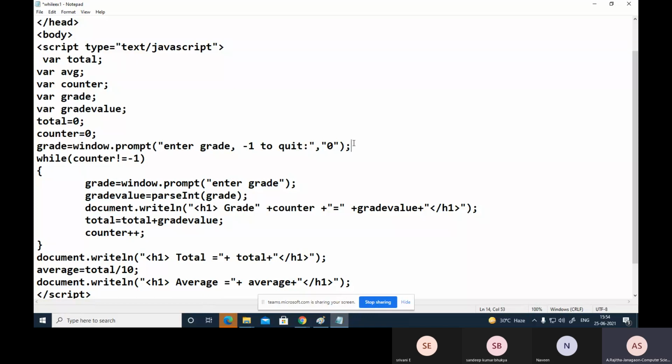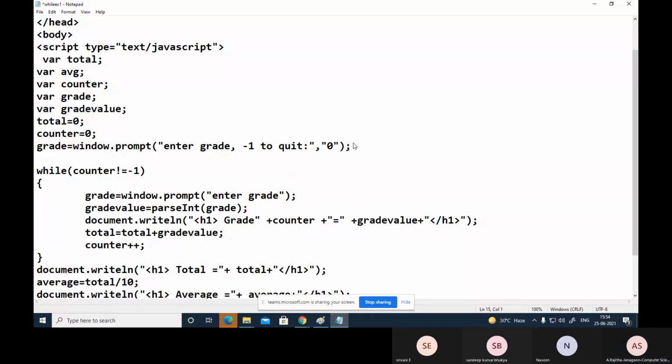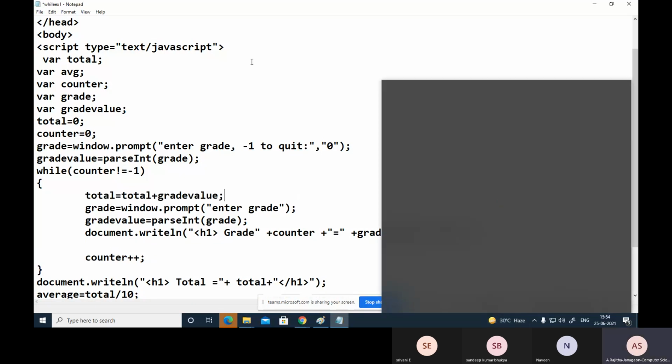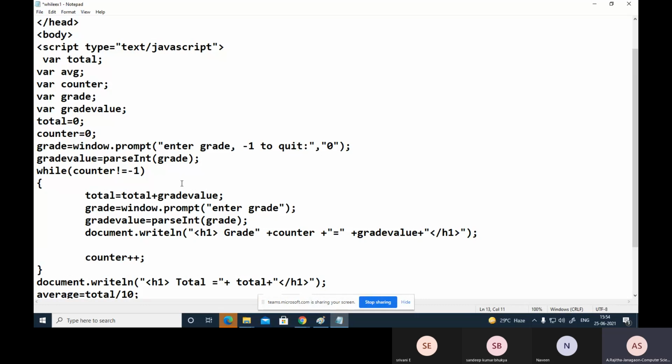So first one, convert it to an integer. Okay, then next, now grade. After that, first find the total value. After finding the total, next increment the counter variable here.